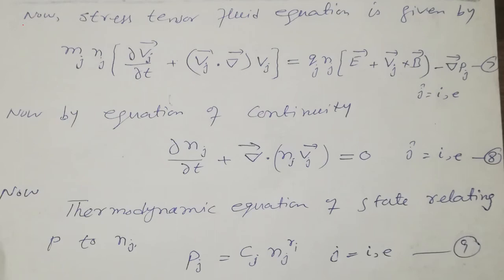Now we have already studied the stress tensor fluid equation, and that is given by Mn, where M is the mass and N is the number density.